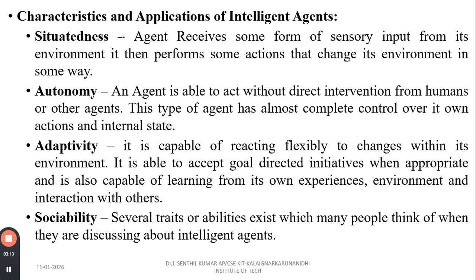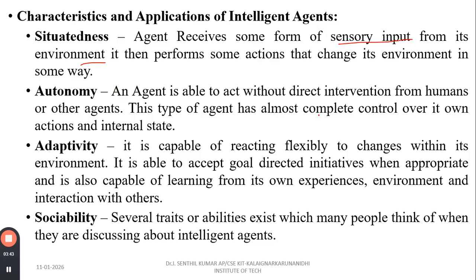So these are the characteristics and applications of intelligent agents. We have situatedness, autonomy, adaptivity, and sociability. So what is situatedness? The agent receives some form of sensory input from its environment and performs some actions that change the environment in some way. Autonomy: an agent is able to act without direct intervention from humans or other agents.